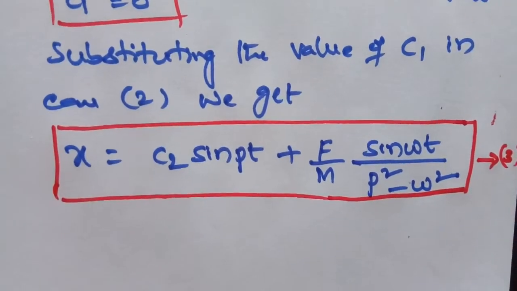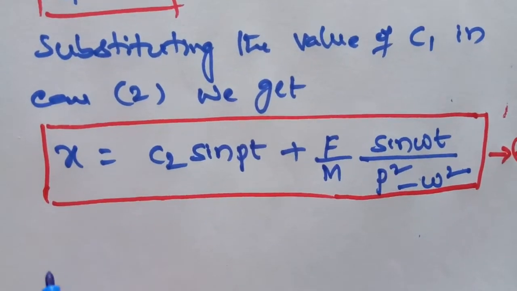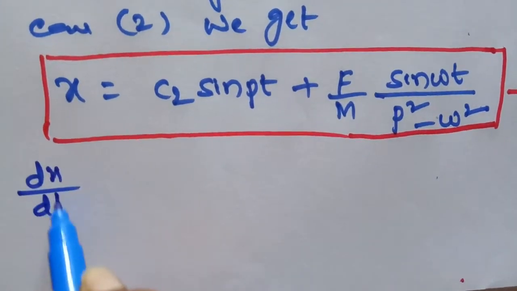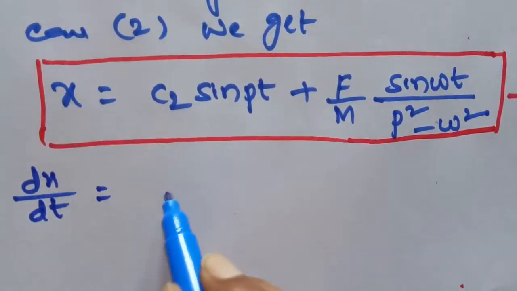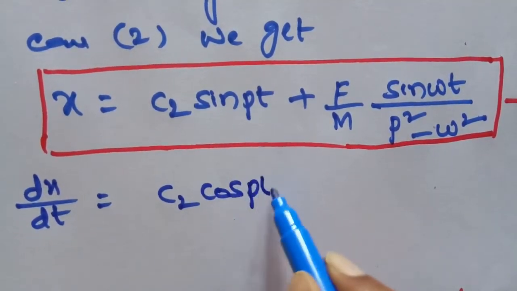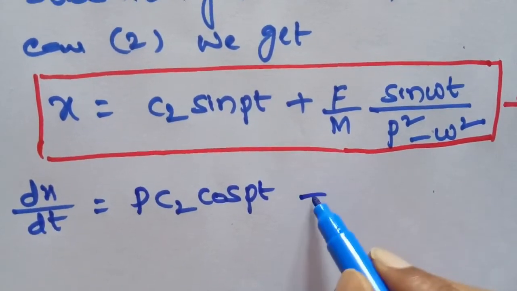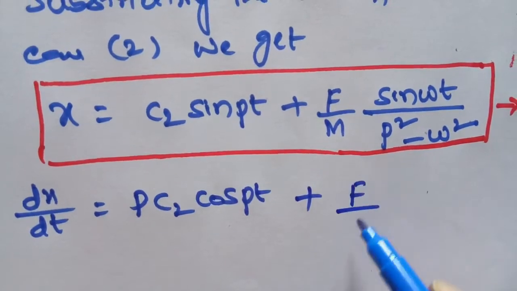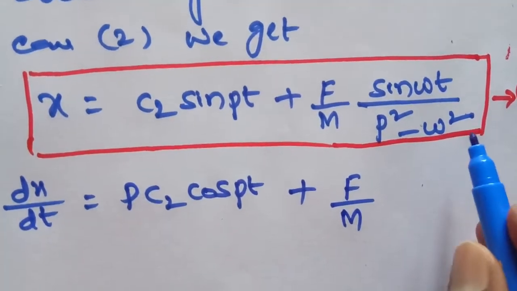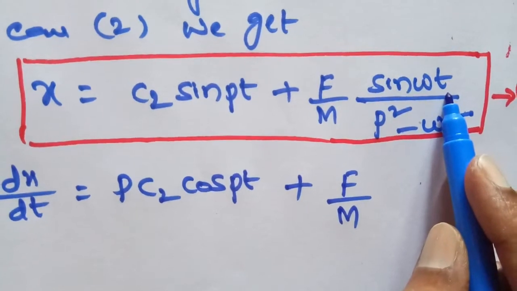Now another condition is that the initial velocity is 0. To apply the initial condition, we have to differentiate. dx by dt is equal to c2 into the derivative of sin pt, which is cos pt, again the derivative of pt, that is p, plus F by m into the derivative of sin omega t, which is cos omega t, derivative omega.